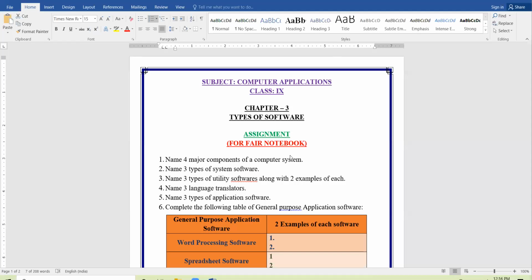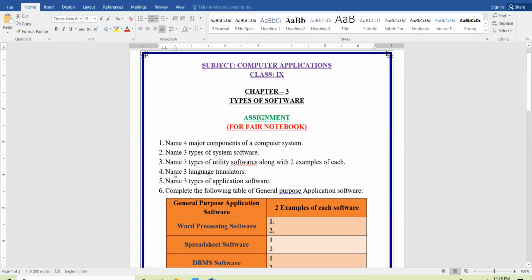All right. Now, name 3 language translators. Yes, Tanveen Kaur, unmute yourself. Assembler, compiler, interpreter. Assembler, compiler, and interpreter. Very right, very correct. Okay, can anybody tell me the difference between compiler and interpreter?